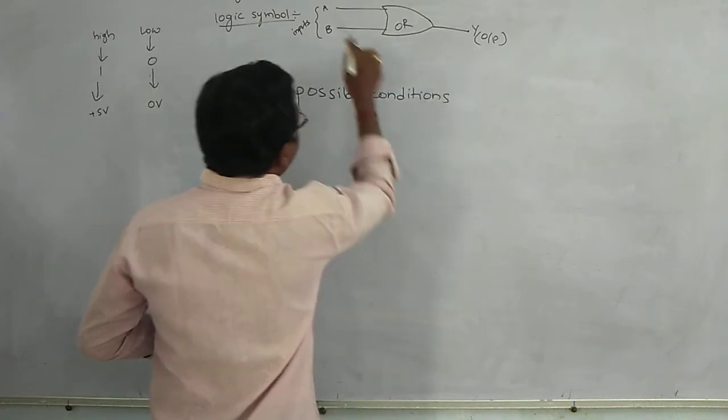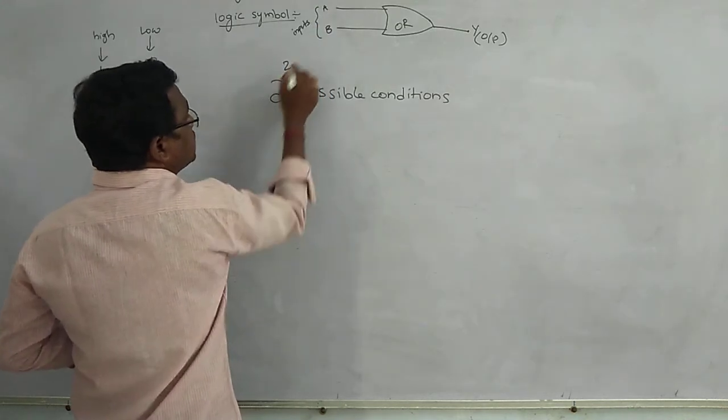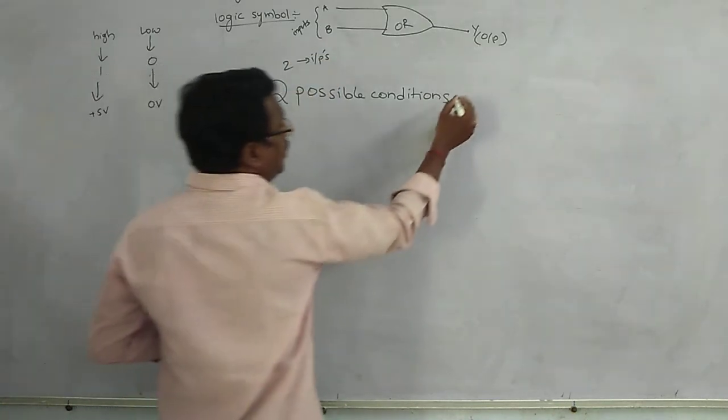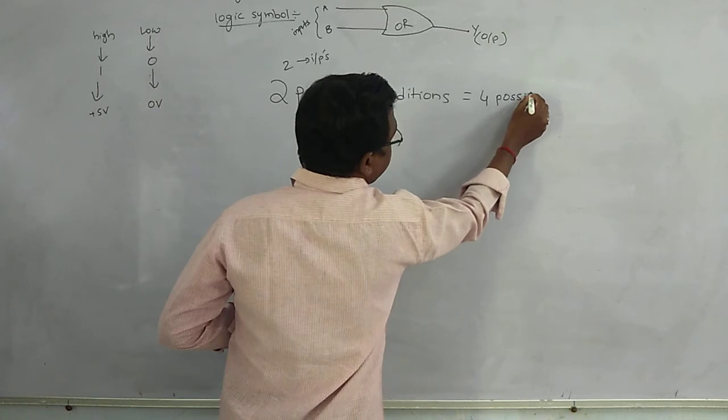In total, how many possible conditions? 4 possible conditions.